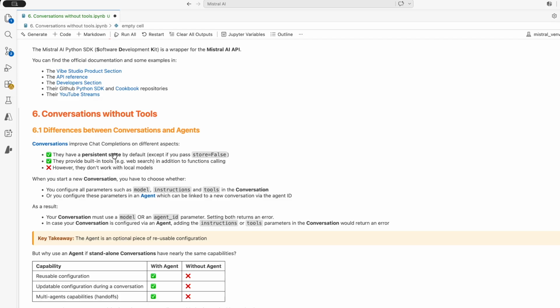You can also have them stateless, but in that case, it's not very interesting because it's something that you can already do with the chat completion.